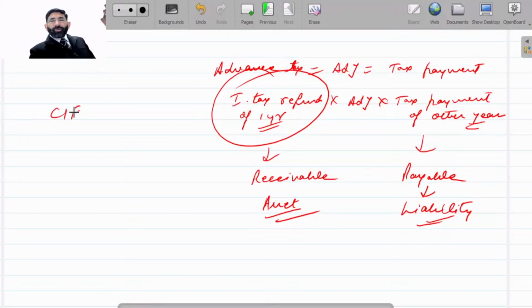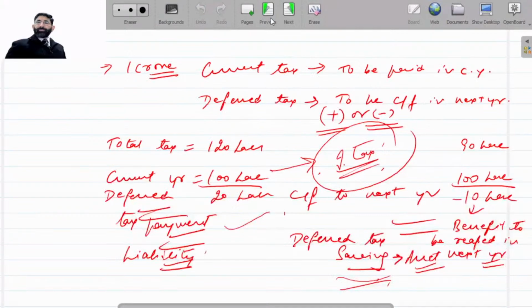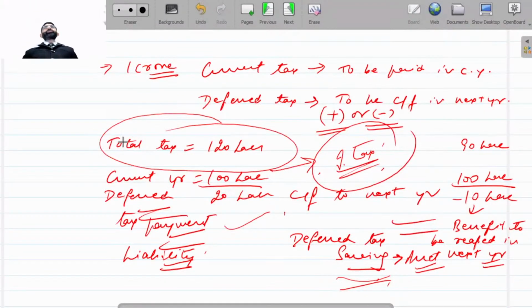Deferred means carry forward. So here I have taken an example, beta. Suppose your total taxation is 120 lakhs, you have calculated it. According to our tax payments, you have to pay tax of rupees 120 lakhs.